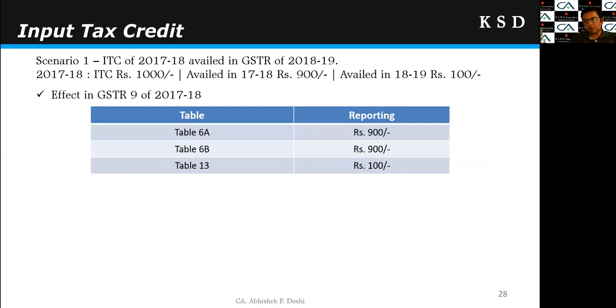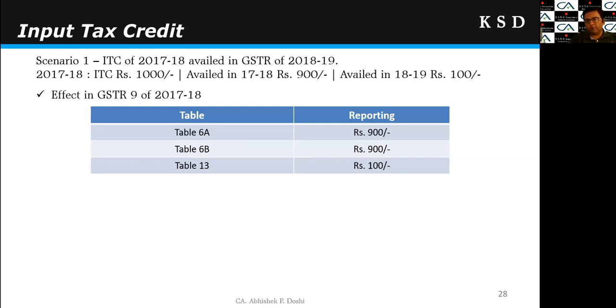What will happen in the cases of the input tax credit? In the input tax credit, scenario 1, ITC of 1718 availed in 1819. Simple case: there was ITC of 1000 rupees in 1718, of which availed in 1718 is 900 rupees, while the balance 100 rupees has been availed in 1819.